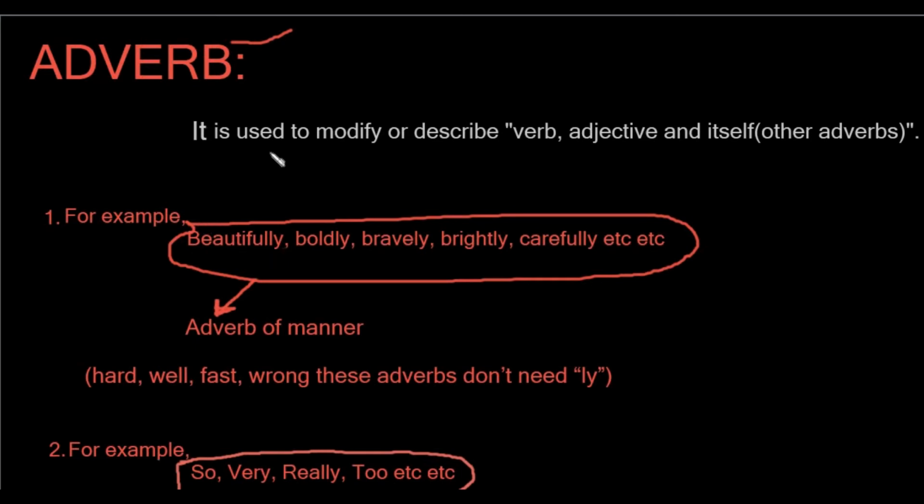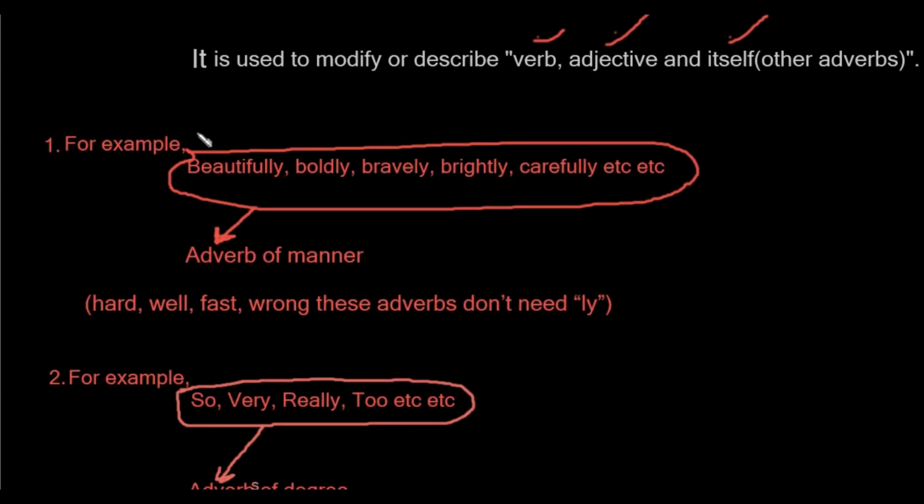Okay, adverb. So what is an adverb? An adverb is used to modify or describe a verb, an adjective, and itself, meaning other adverbs. It is used to modify three things: verbs, adjectives, and other adverbs. For example, we have beautifully, boldly, bravely, brightly, carefully. These are all adverbs. Why? Because we have ly. We have ly, and that's why they are called adverbs.